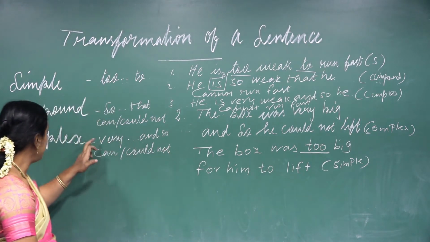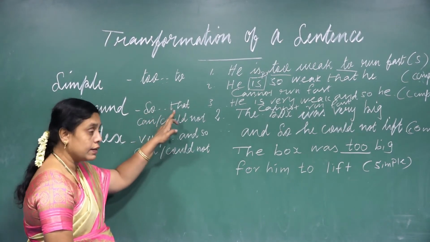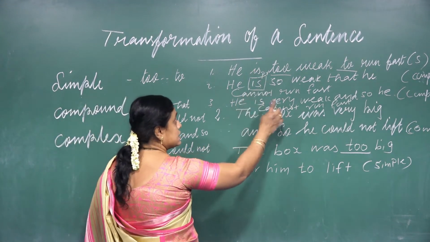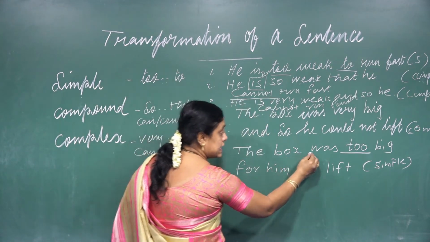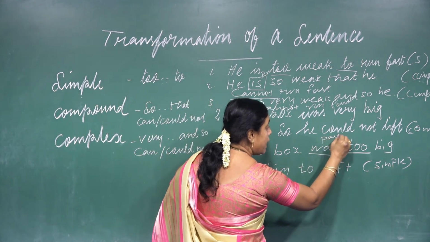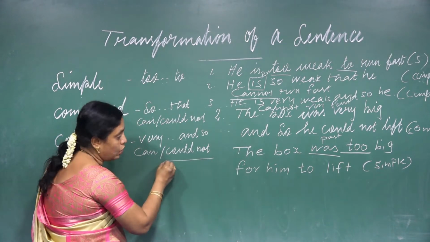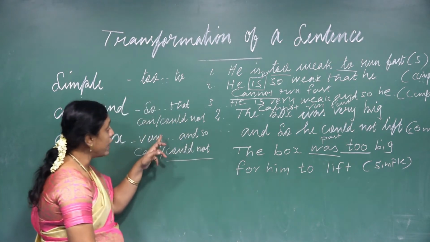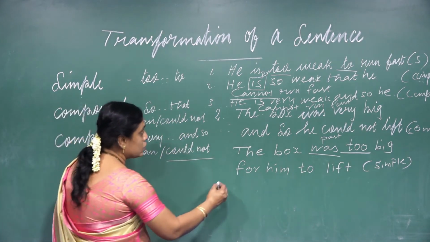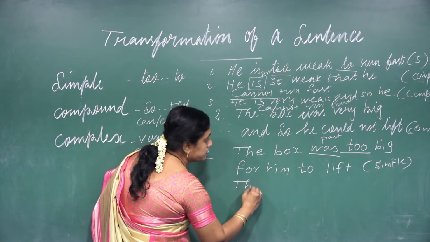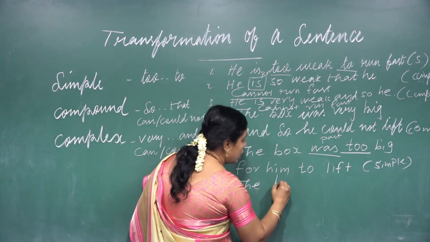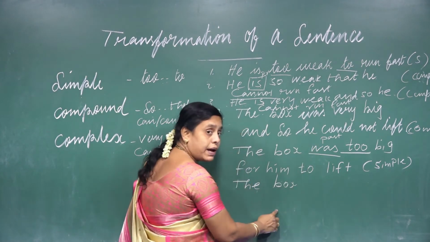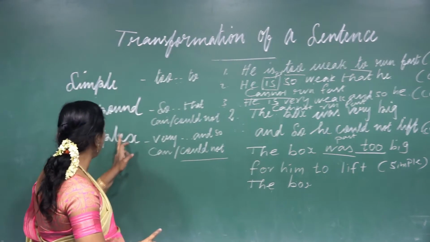And now what is remaining? The compound sentence. What do we use in the compound? So that, cannot and could not. If the sentence is present tense, write cannot. If the sentence is past, and this "was" is past tense, you apply could not. The given question is complex, I have written the answer as simple. What is remaining? Compound. What is in the compound?